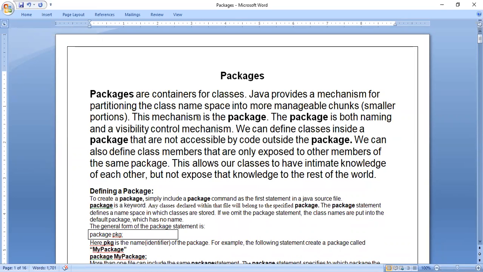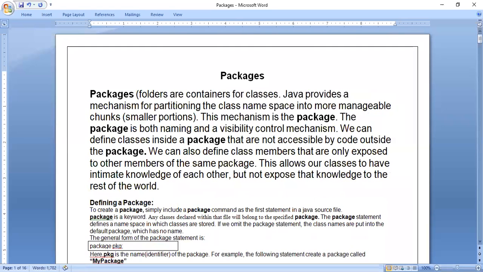So here, see the first sentence about the packages, what they're telling is packages are containers for classes. So the meaning of this is, in case of Windows environment, we come across files and folders. Folders are also called directories. Okay, folders are called directories. So in the Java language, whenever you come across the word package, you have to think of folders here.